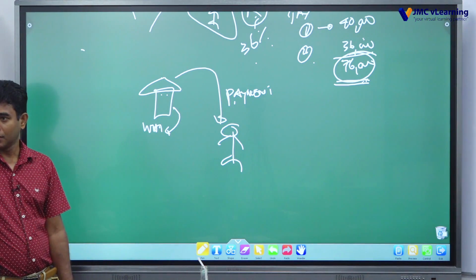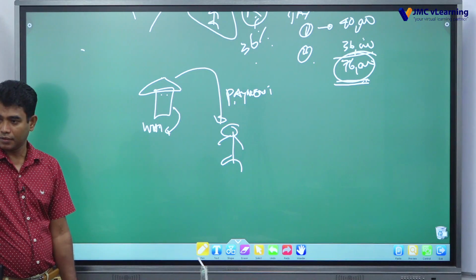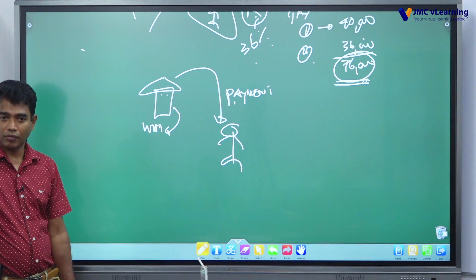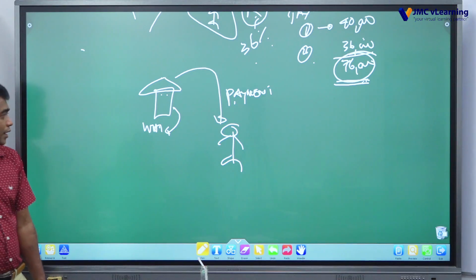Simple example: if the company declares a dividend, assuming from profit, then the company is supposed to deduct withholding tax at the rate of 15%, right?